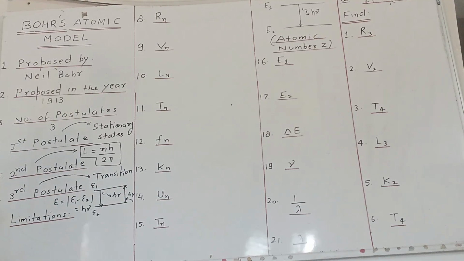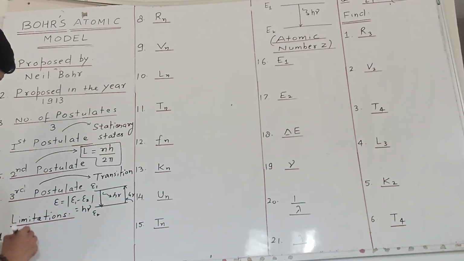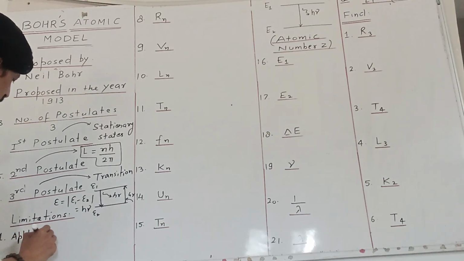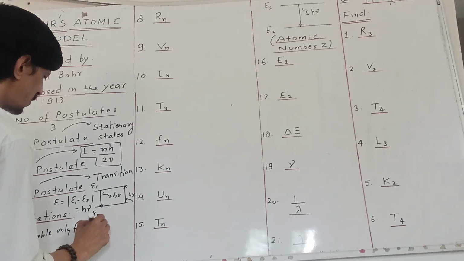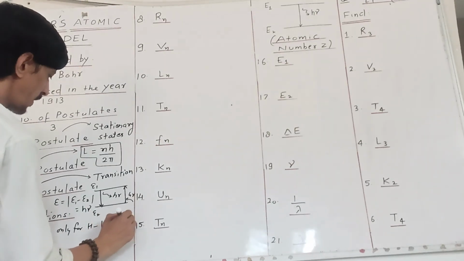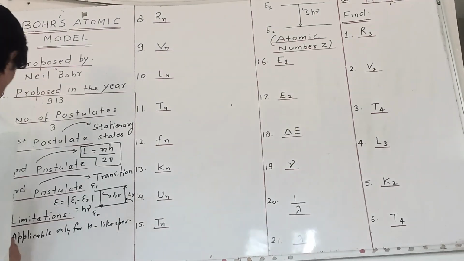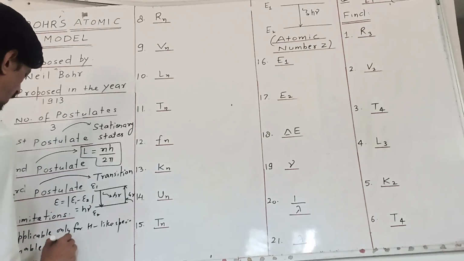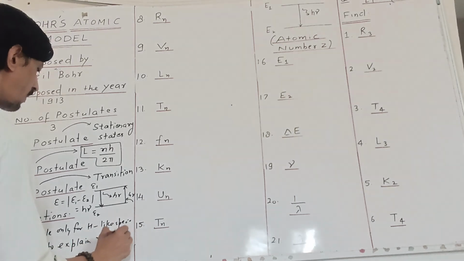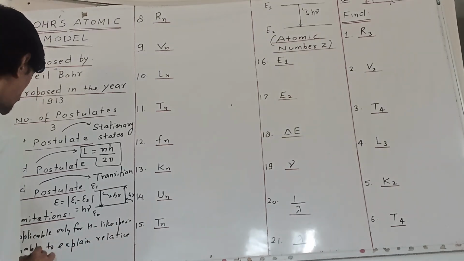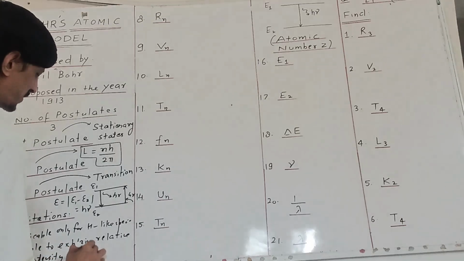Now for the limitations, there were certain limitations. The first is that it is applicable only for single electronic or hydrogen-like species. And the second was that it was unable to explain the relative intensity of line spectra.